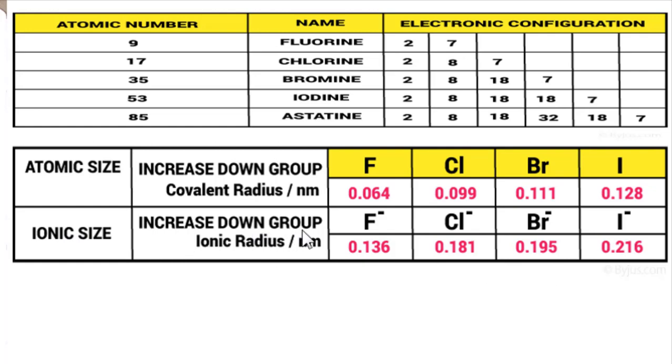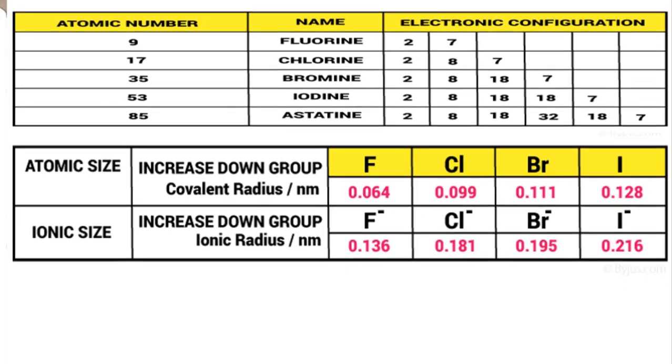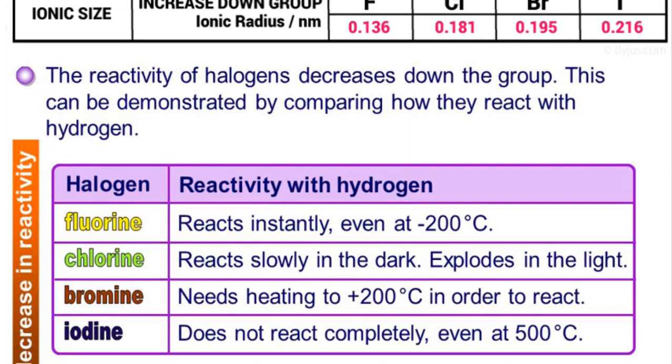It also increases down the group. These are the values of the atomic radius. If you compare, you can see gradually it is increasing in the same way as the size of the atom has been increasing. Let us see a few more properties.